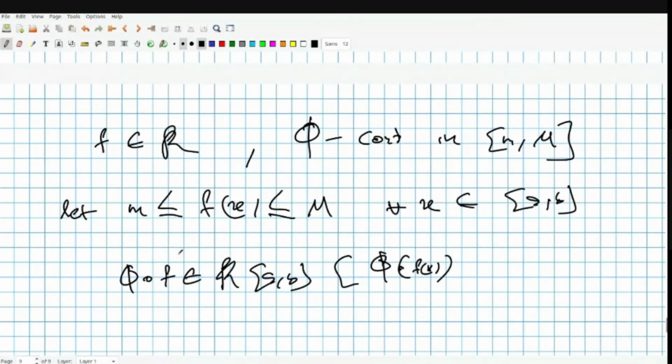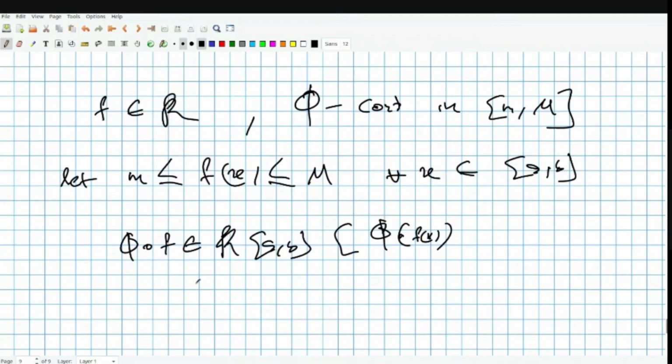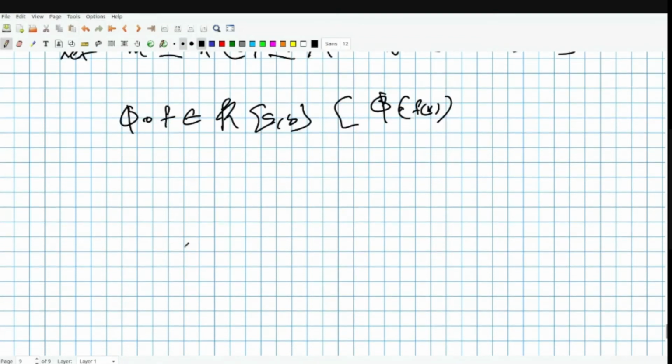All we need is that we should be able to make sense of this particular definition. The composition should make sense. If this composition makes sense, then the composition is actually Riemann integrable. So that's something nice. This will give you a lot more Riemann integrable functions, right?